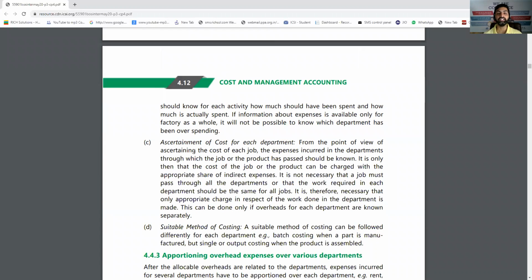Ascertainment of cost of each department. Many times the departmental managers are assigned with the profit. They are given the percentage of profit as a commission. In that case, they must know the cost of each department so that they can add the profit and sell the goods internally or externally.